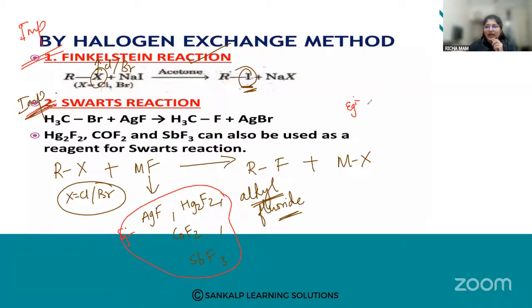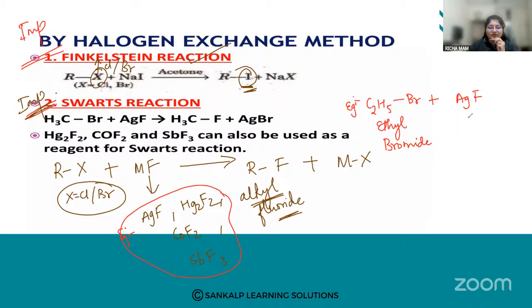So let me give you an example. Let me take R as C2H5, and Br. So what is that? Ethyl bromide. I'm going to react it with AgF. What is AgF, students? Silver fluoride, right?